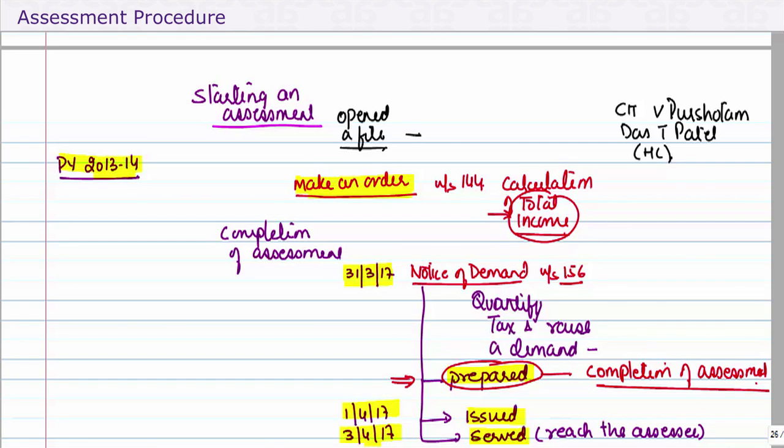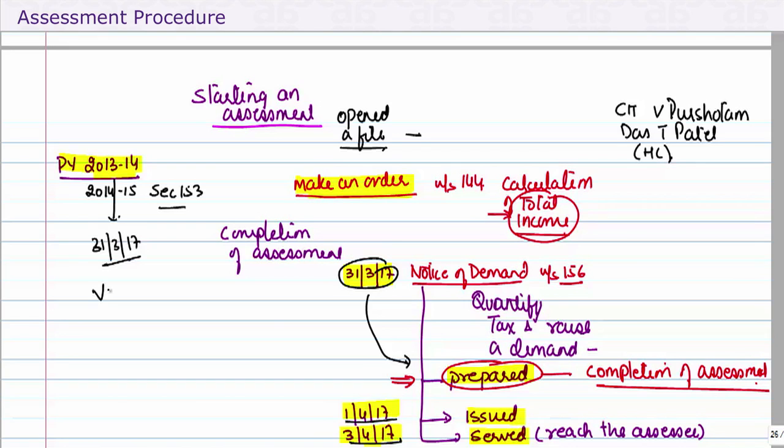Is this order valid? Because the assessment must be complete, section 153. The assessment must be complete within 2 years from the end of the relevant assessment year, which is 2014-15, so 31st March 17. Since notice of demand is prepared before that date, even if it is issued and served after that date, this assessment is valid.